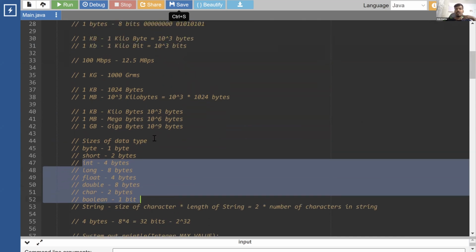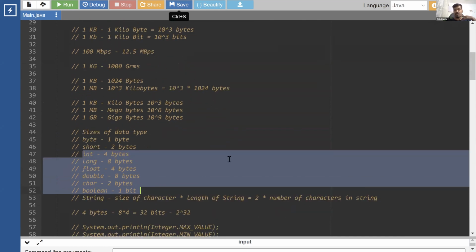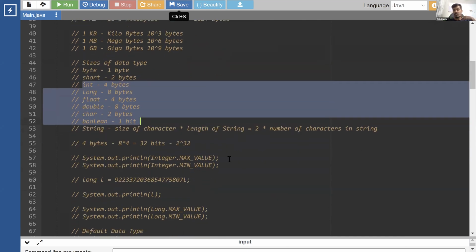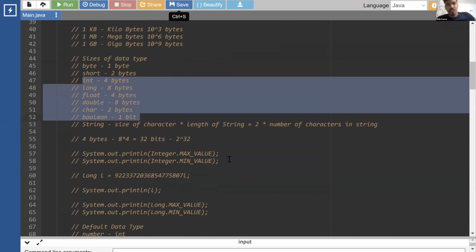Now I'll give you some idea about how the sizes actually work. No issues. Himalaya will do better this time. We'll try to fill in the gaps that were there, or we'll try to practice more, right?